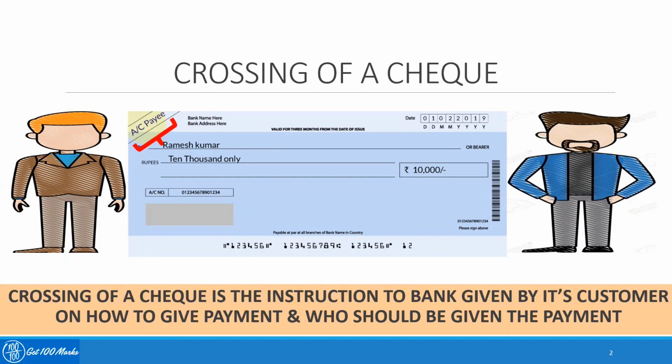Kumar. So the purpose of crossing is to ensure more safety or security to the instrument called a check, whereby it makes sure that the bank is making payment only to that particular person or to his account. So a bearer cannot use a crossed check to get the payment against it. Even if your crossed check reaches the wrong hands, it cannot be used by that particular person. So this is the purpose of crossing a check.